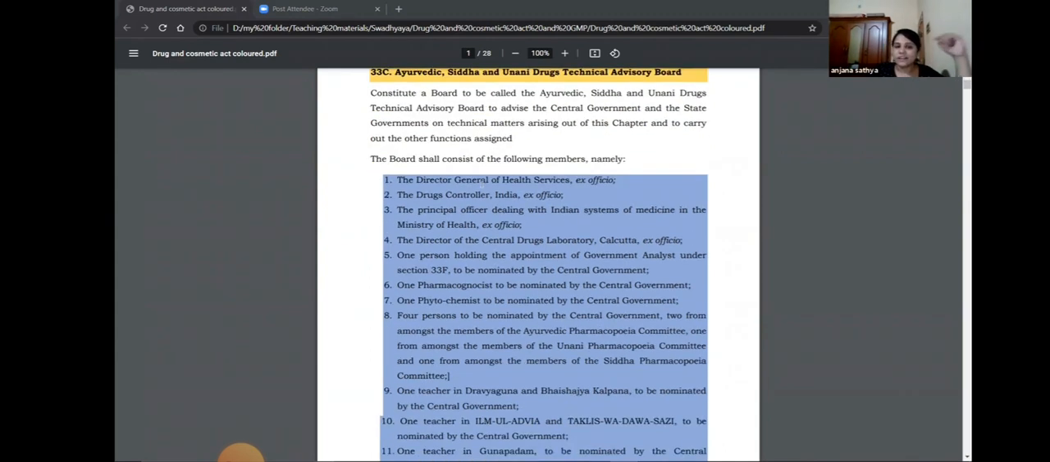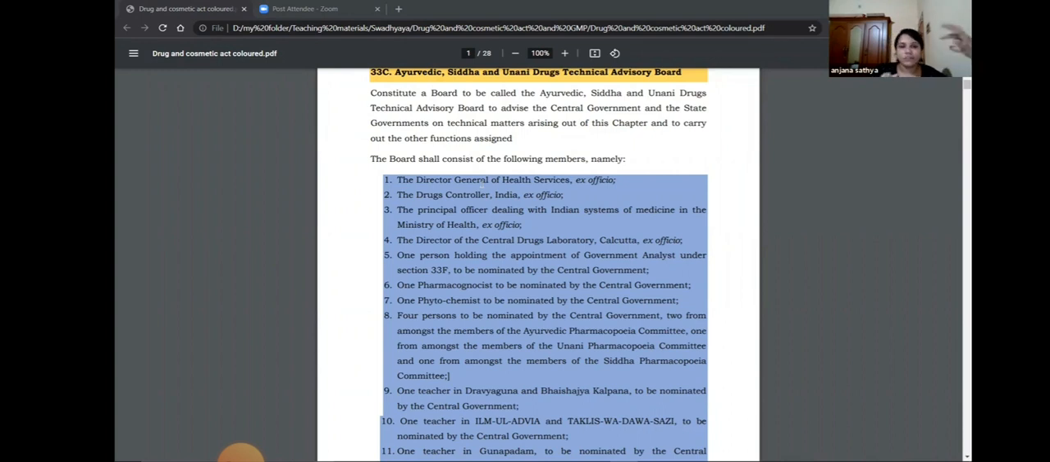So the first one is the advisory board. As I mentioned earlier, there are some administrative levels of the Drugs and Cosmetics Act. The first level is advisory, the second level is analytical, and the third level is executive. In the first level, the advisory level, you can find 2 bodies: the Drug Technical Advisory Board as well as the Drug Consultative Committee.